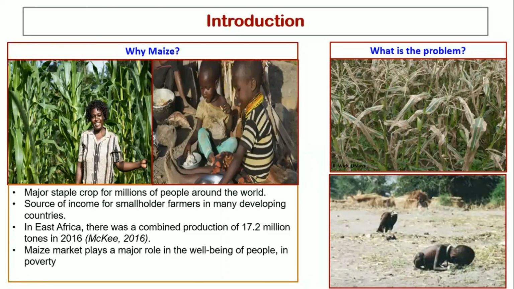What's the problem here? Because of the problem of diseases in maize, it has led to low production, which has seen, if you see down there, a child who is shown to illustrate the implication that it may also lead to hunger.